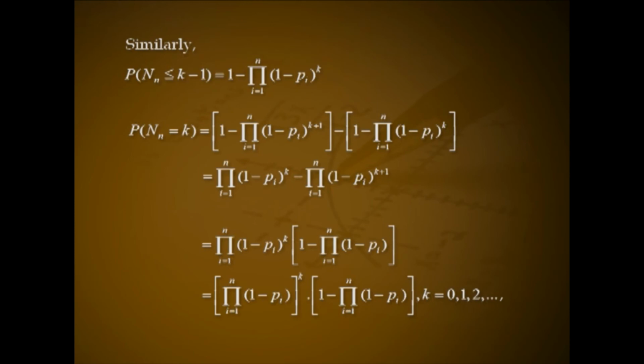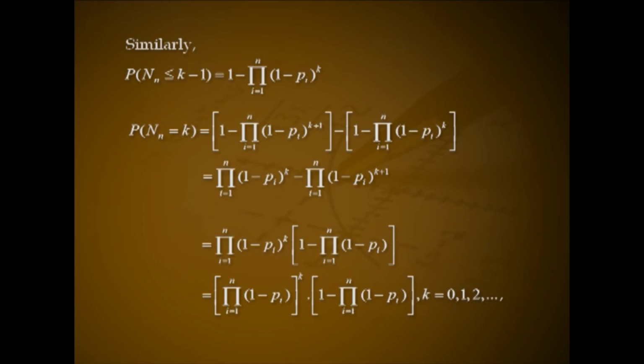Similarly, P(Nn ≤ k − 1) = 1 − Π(i from 1 to n) (1 − pi)^k. Therefore, P(Nn = k), that is equal to 1 − Π(i from 1 to n) (1 − pi)^(k+1) minus (1 − Π(i from 1 to n) (1 − pi)^k), that is Π(i from 1 to n) (1 − pi)^k